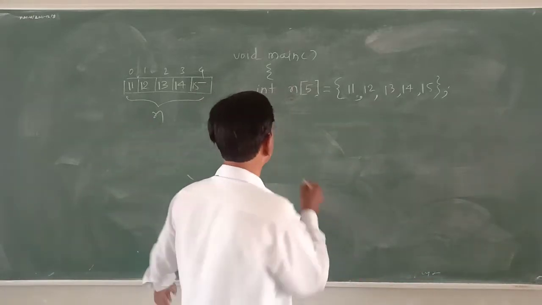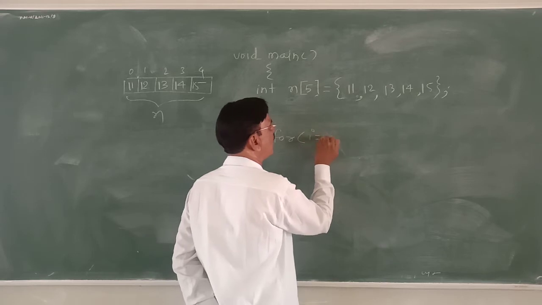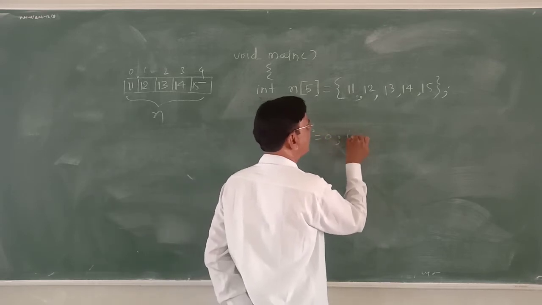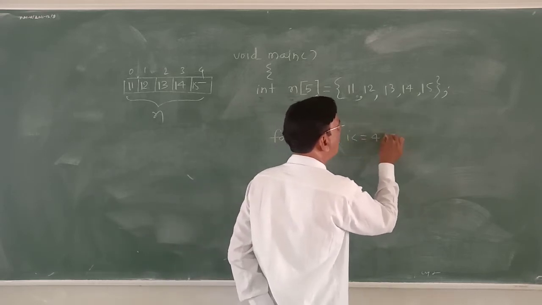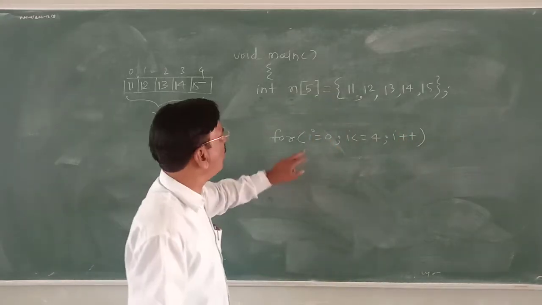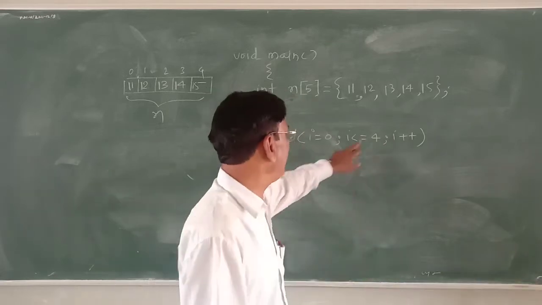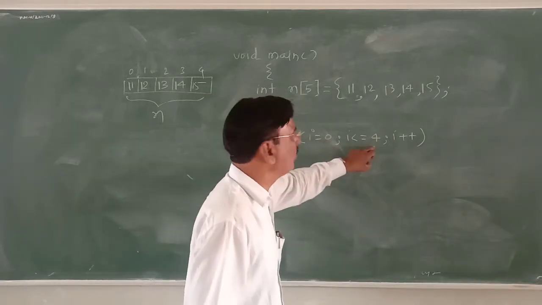For loop: for i = 0, i must be less than or equal to 4, i++. Again we can ask the question, why does initialization start at 0 and the condition is 4? Why not 1 to 5?